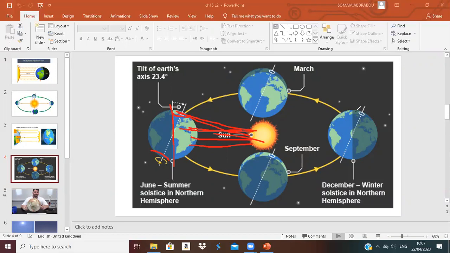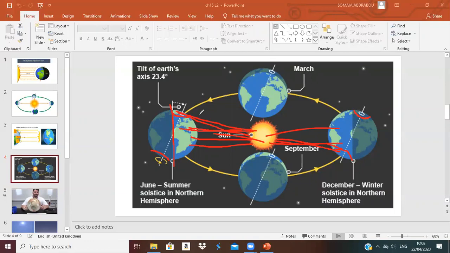Here it is in winter. Look here, here is the axis line. Here is the north half. Here is the south half. Which half will have the sunlight? The south. So I can say that the south half will have the sunlight, or be lit by the light of the sun. What about the north? It's not lit by the sun, it's dark. So the north will have winter in December.